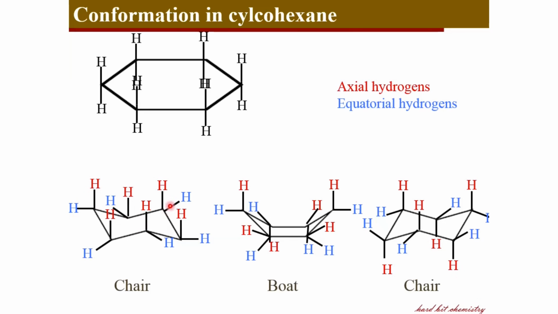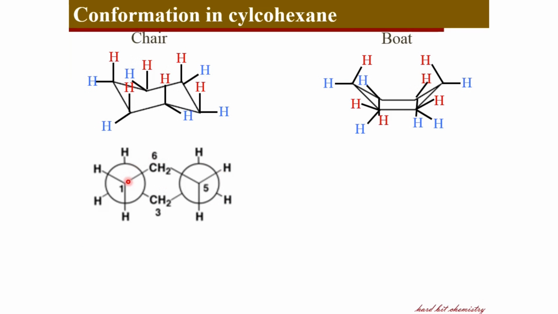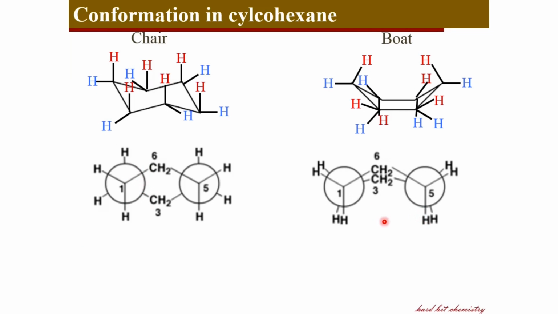That is, the axial hydrogens in these chair forms are aligned at the equatorial positions when it comes to the other extreme chair form. That means during ring flipping, the equatorial hydrogens are converted to axial hydrogens and axial hydrogens are converted to equatorial hydrogens. It is very obvious that the chair conformation is a staggered conformation, whereas the boat looks like this, showing that this is an eclipsed conformation.